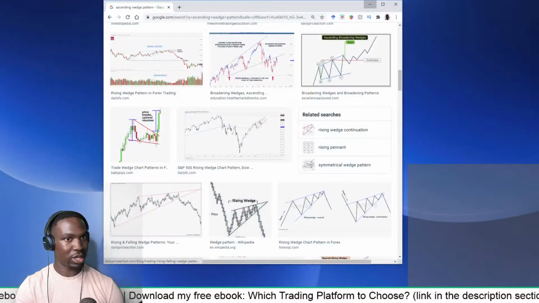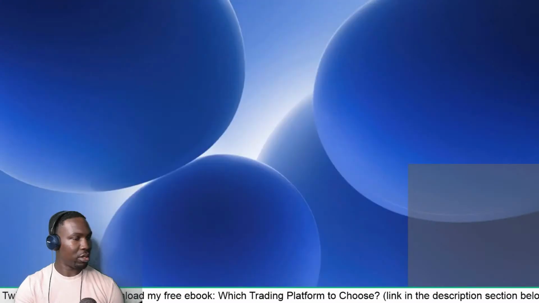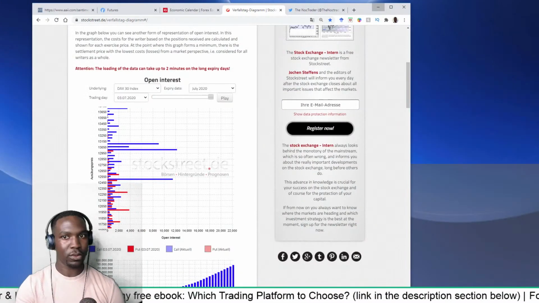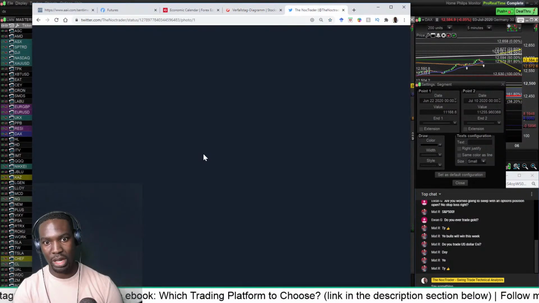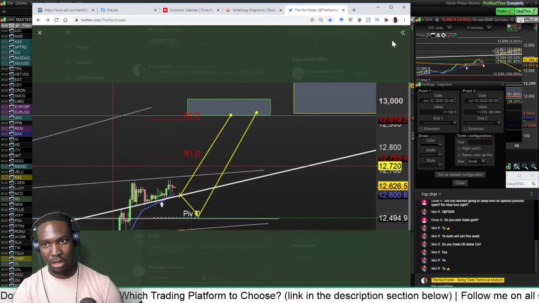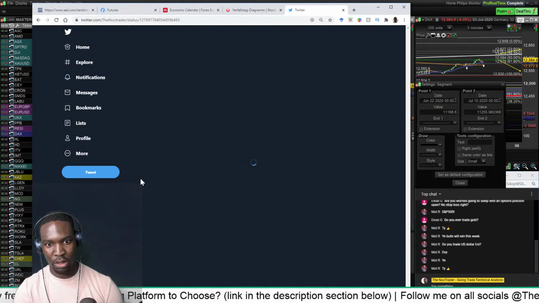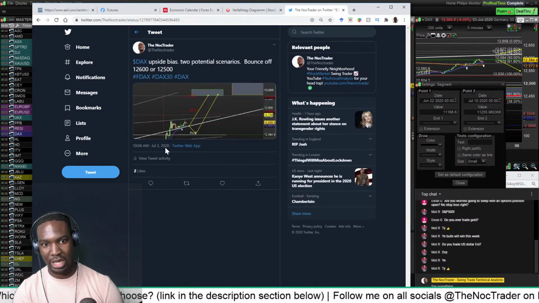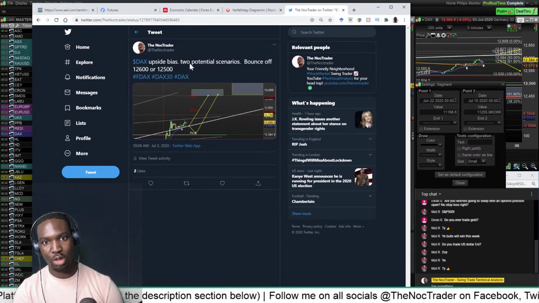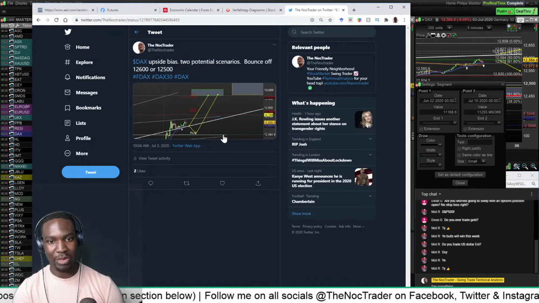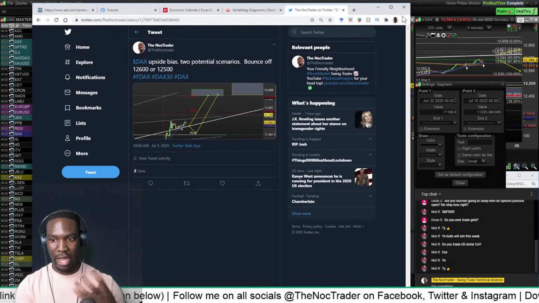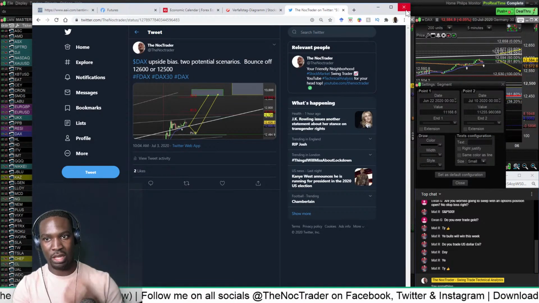So let me show you that tweet again. This is it, the tweet where I said it was going to retrace back down. I said that in the morning. See, 10 a.m. on July the 3rd, I said upside bias, two potential scenarios: bounce off 12,600 or 12,500. So I mapped out the two scenarios, and I knew going into the day what I wanted to get out of that trade.